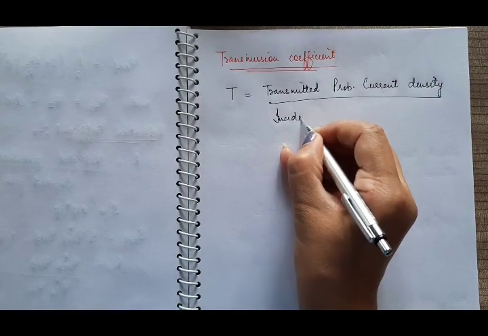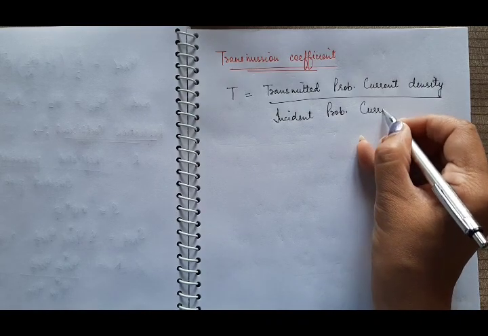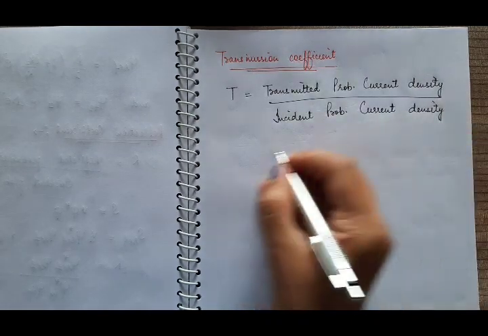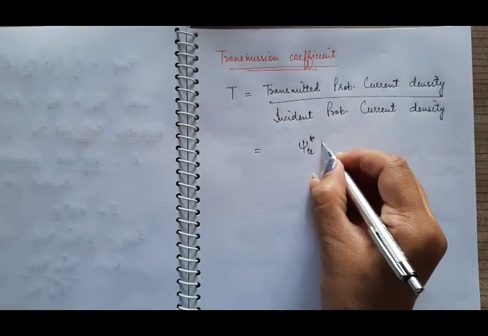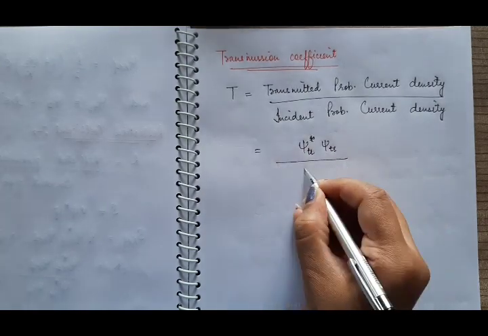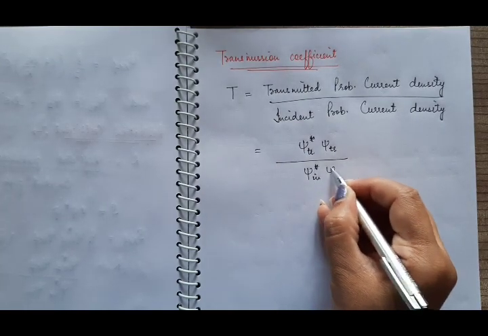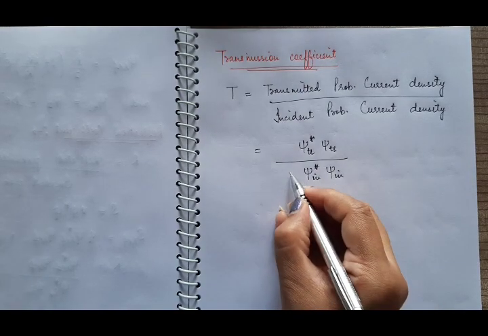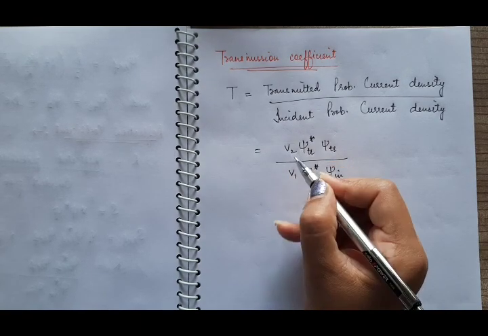Here we will have the wave function of the transmitted wave, and here the wave function of the incident wave. The incident wave is in region 1 where the velocity of the wave is v1, and in region 2 the velocity of the wave is v2.